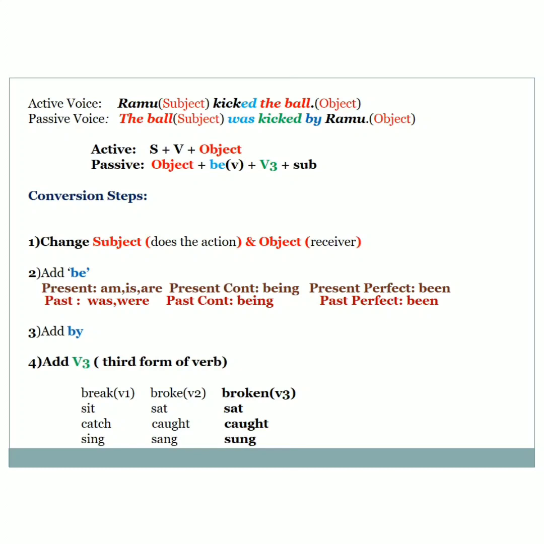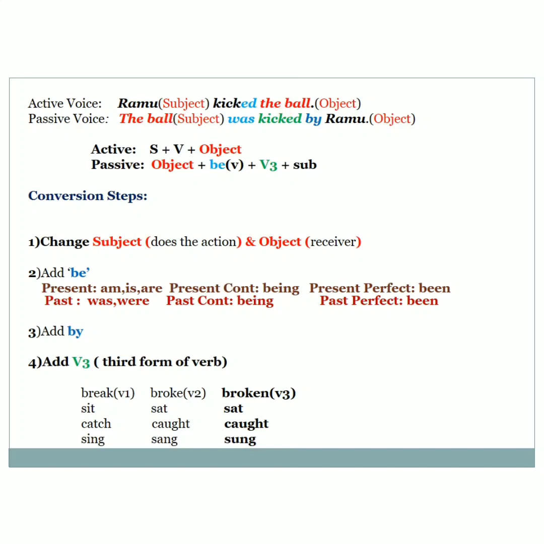See, when active voice is converted into passive voice, the object here, the ball, becomes the subject of the passive voice. First thing that we have to identify, when we have to convert active voice into passive voice, is the object of the active voice. Here, what is the object? The ball. Write it first and it becomes the subject there.